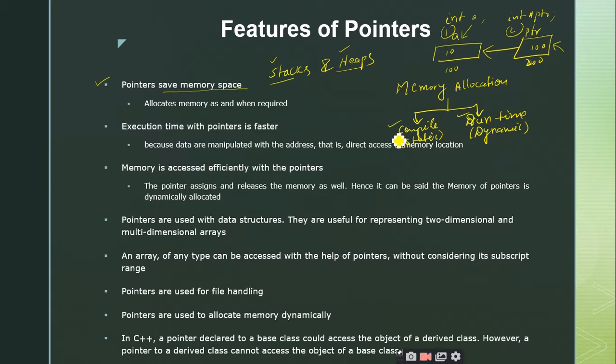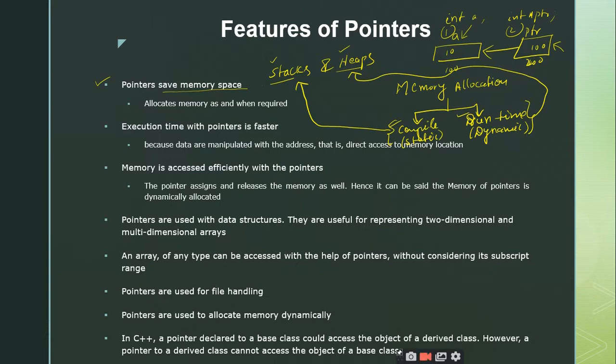What is compile time memory allocation? The memory will be allocated at compile time. So for the compile time or static memory allocation, it will make use of the stack. And for the runtime or dynamic memory allocation, it is going to use the heap memory. This is an important point you should remember. So we have two types of memories based upon the types of memory allocation.